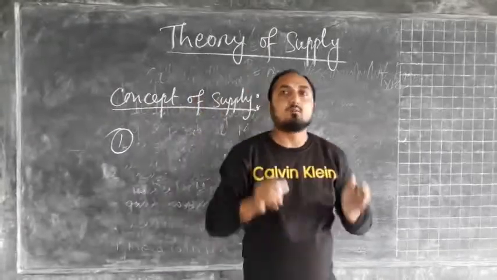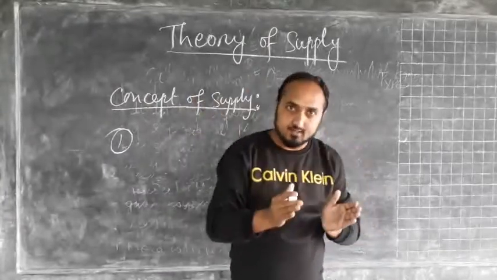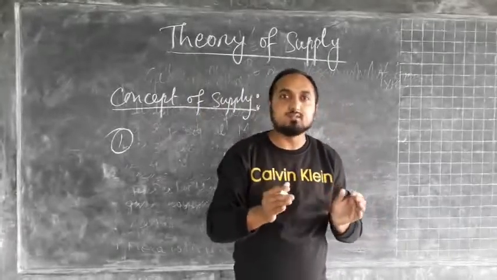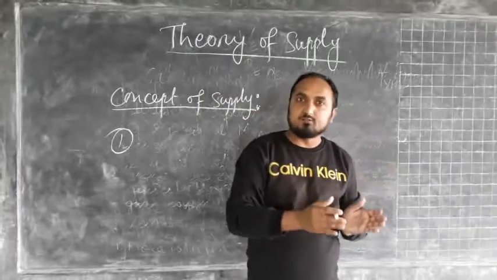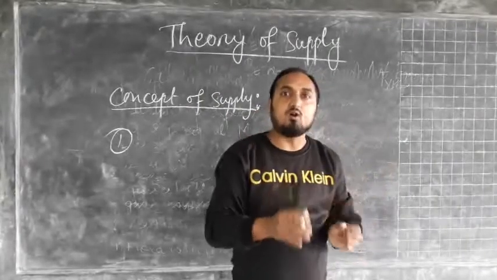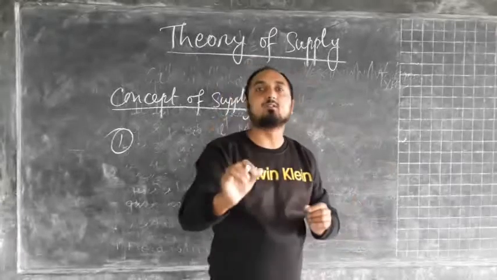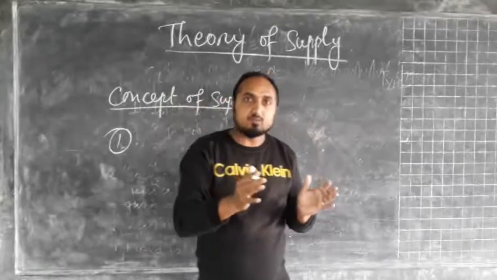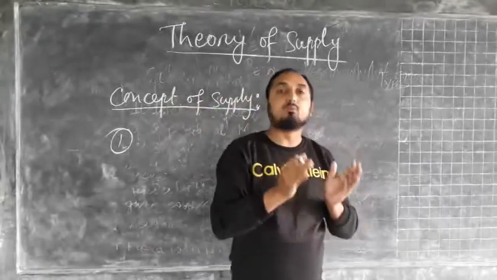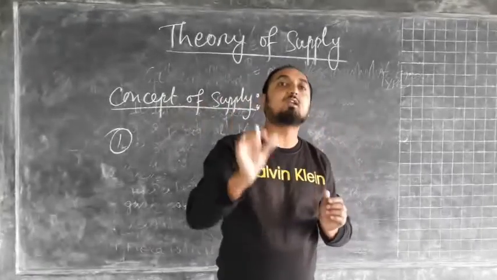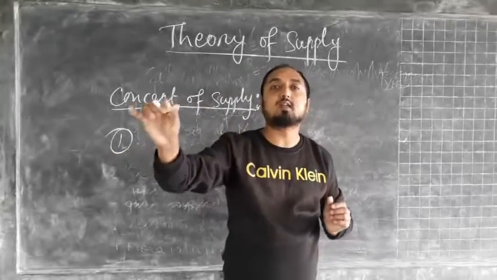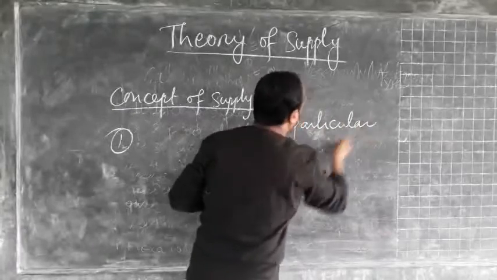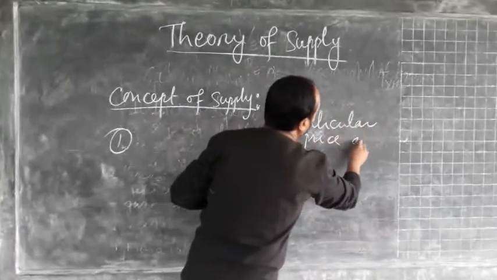Now second thing, whenever the quantity is being supplied in the market, that is also with the reference to time period. Time period means whether the commodity is being supplied for per day, per week or per month. So here time period is also very important. That's why in the definition we have mentioned that whatever the quantity of commodity that producers are willing to offer for a sale at a particular price during particular period of time. So we have mentioned there particular price and